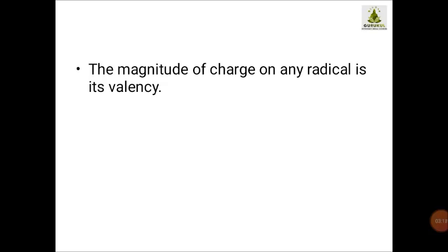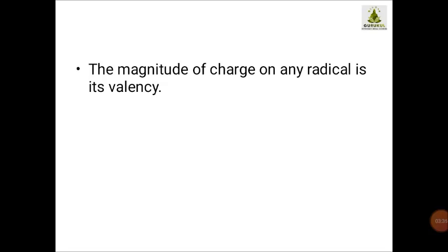Now one thing which you should focus on properly: we have discussed valency. One more important thing regarding valency is that the magnitude of charge of any radical is called its valency.